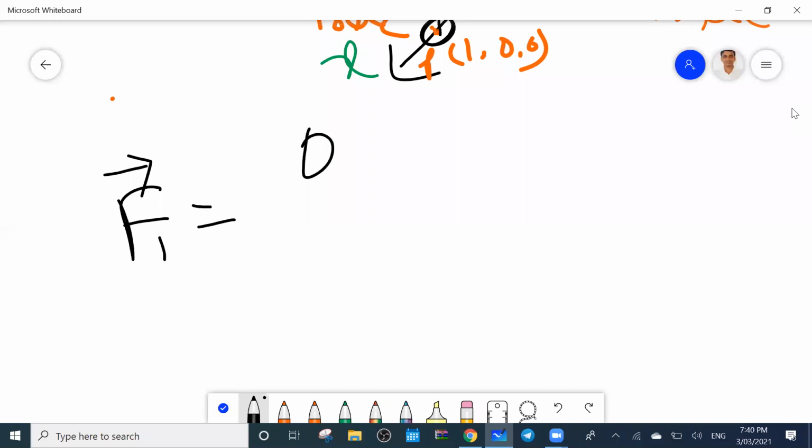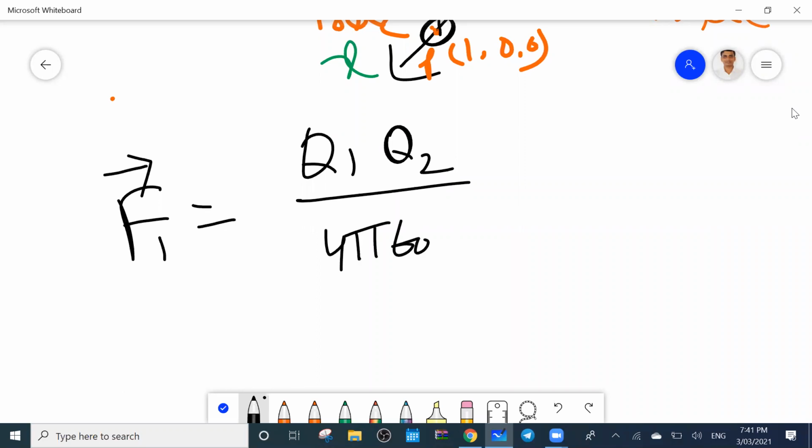So I have to find out two charges, Q1, Q2 by 4 pi epsilon 0 r square, where r square means distance, into the unit vector AR cap. So first you find out the unit vector from point 1 to the destination, from source to destination.